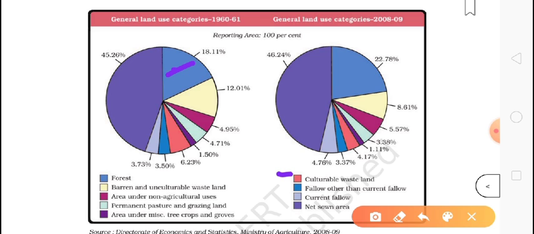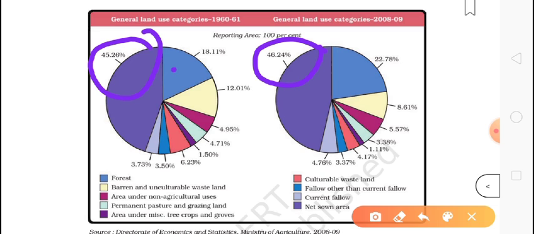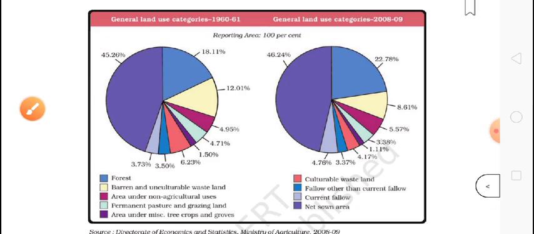Now just leave this, but very important here is the net sown area. In 1960-61, 45.26% of the total land was in use, right, and now around 46.25% of the area is under cultivation. So it means the area has increased a little. So we can just see that.